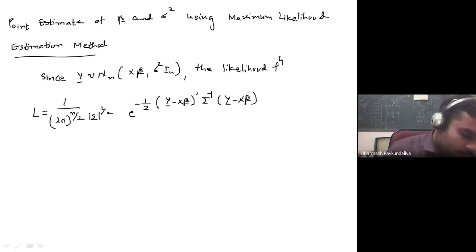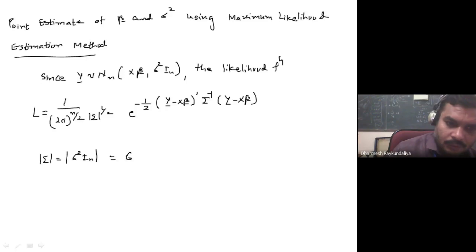So that was that. But we know what the sigma is in our setup. Sigma is sigma square I_n. So of course when you take the determinant, the order is n cross n, so sigma square raised to n comes outside, and the determinant of identity is 1.